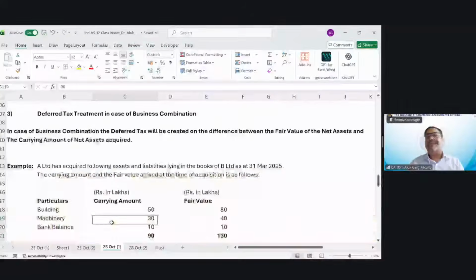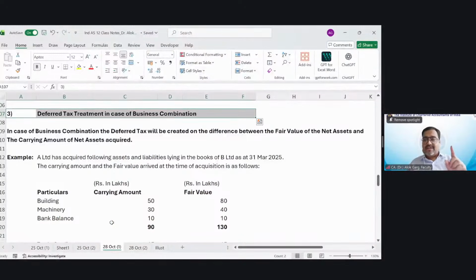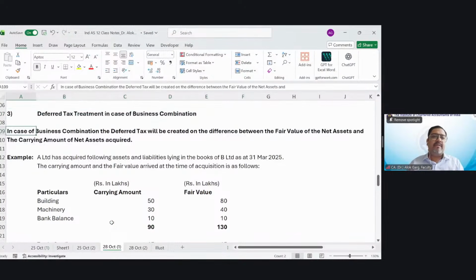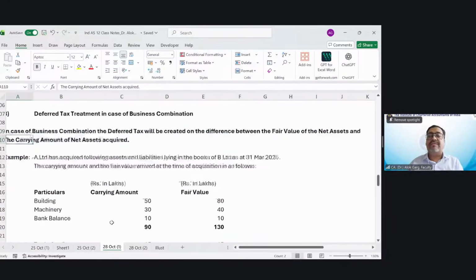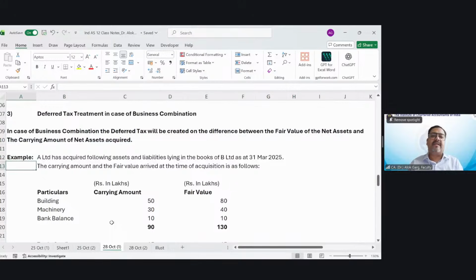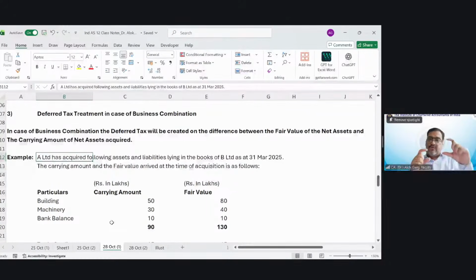Yeah. Tax treatment in case of business combination is very important. We'll touch upon this part and then we'll go to the word file. In case of business combination, you get fair value of the net assets acquired and the carrying value of the net assets acquired. So DTA or DTL, right? Deferred tax has to be created on the difference between fair value of the net assets and the carrying value of the net assets acquired.